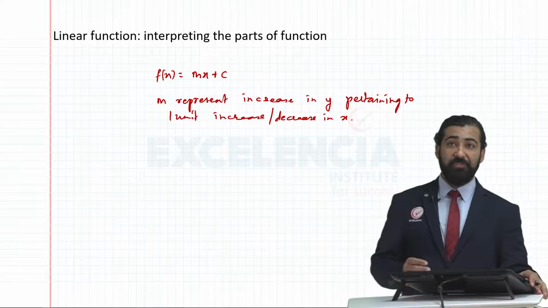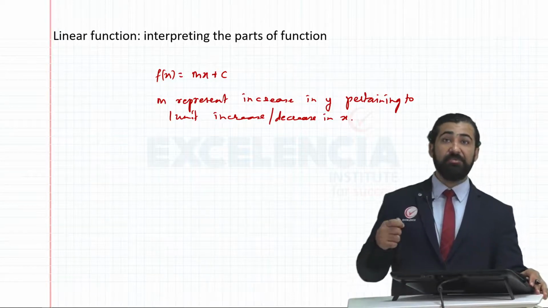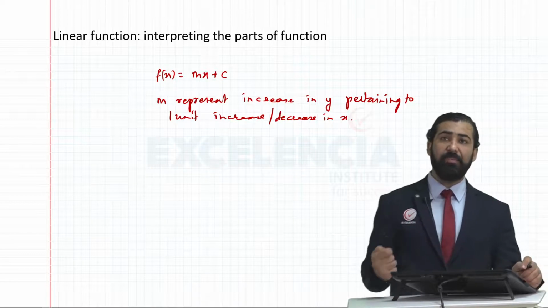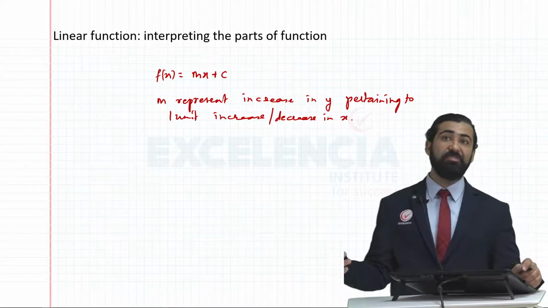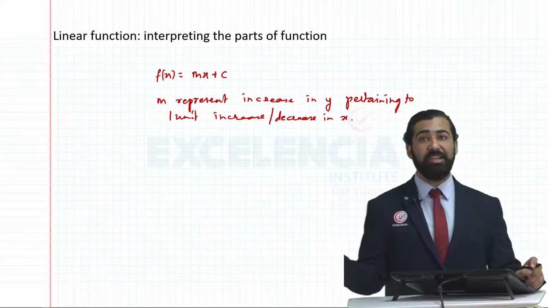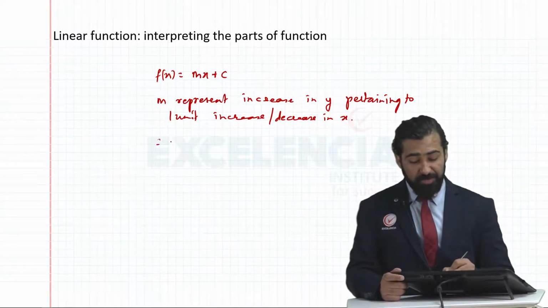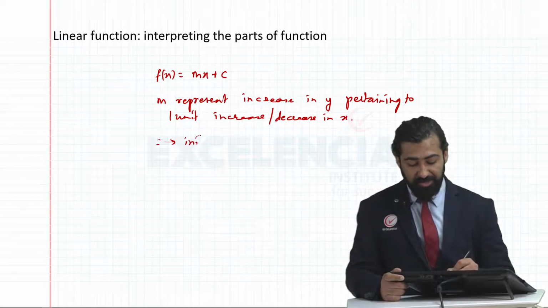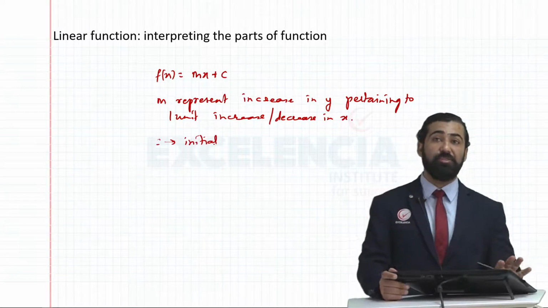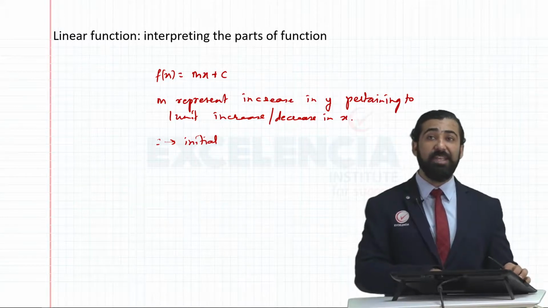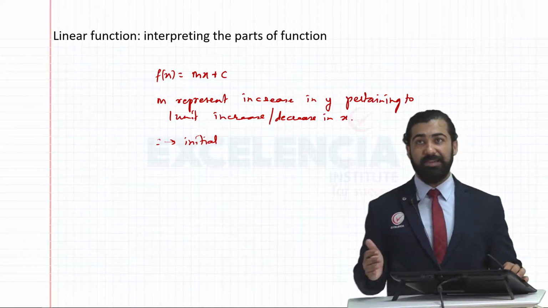If m is positive, that means a 1 unit increase in x will lead to an increase in y by the value of m. If m is negative, a 1 unit increase in x will lead to that many units decrease in y. C represents our initial value, or at the start what the value was. You should understand how to interpret the function because this is a very important part of SET math.